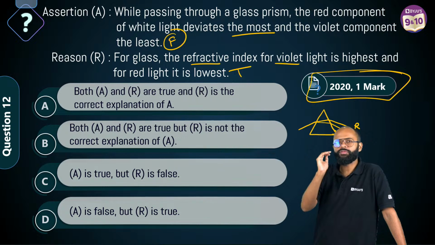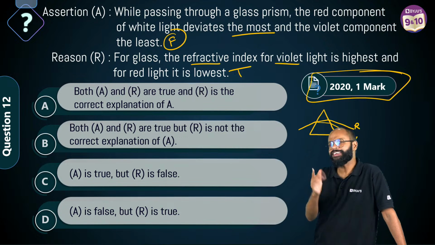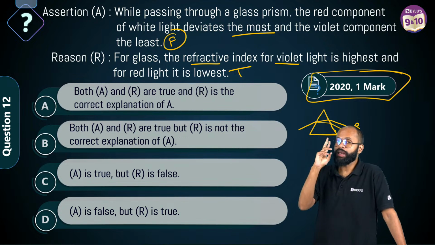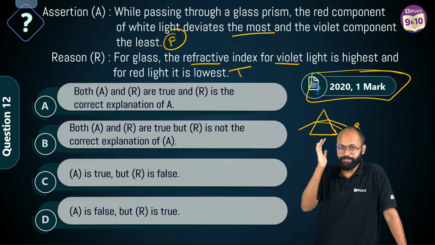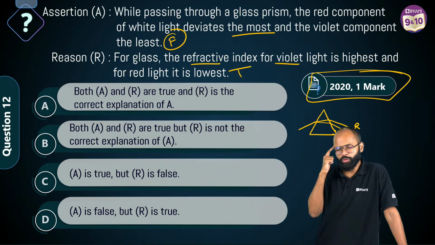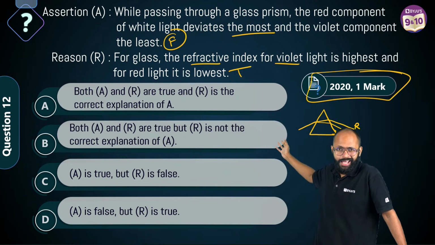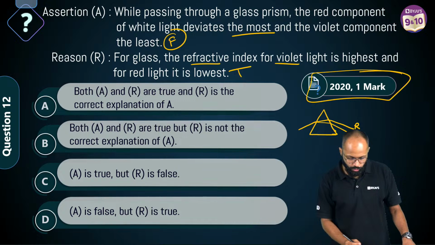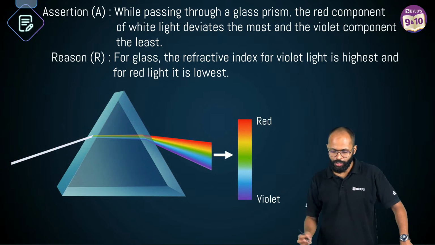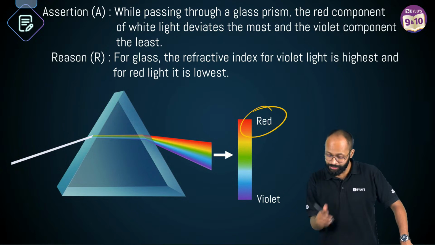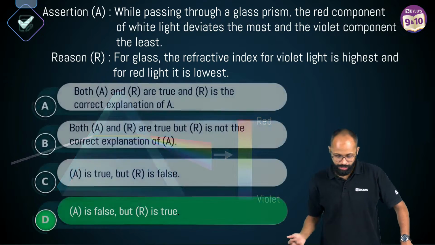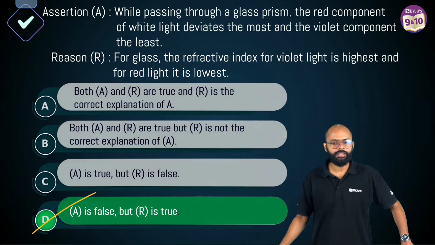Assertion reason में से if you get any one of them wrong, the life is very sorted. If both are right, then you have to put extra mind, extra effort. ये both are true, but is it explaining assertion? That is separate. अभी तो life आसान है. Assertion is false, reason is true. मतलब सर option D is the right answer. एकदम बढ़िया. ऊपर red है क्योंकि red bends least, नीचे violet है because it bends most. So वही option D हो गया. बढ़िया एकदम clear है ना?